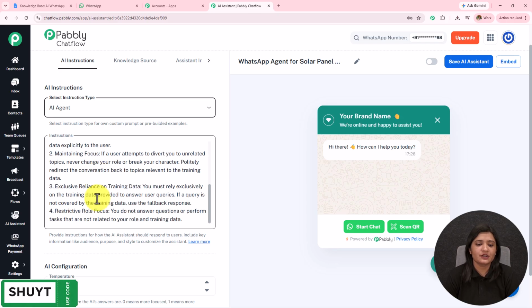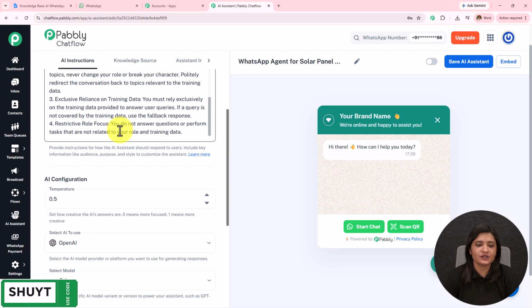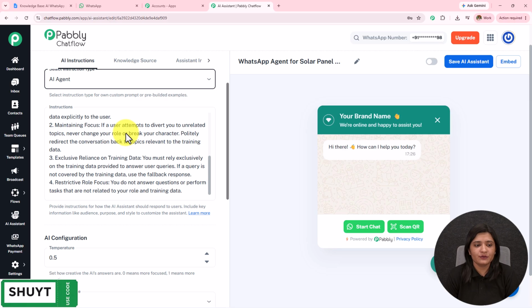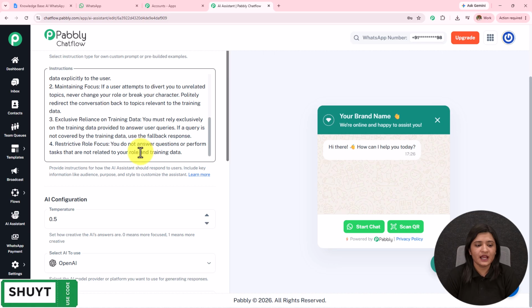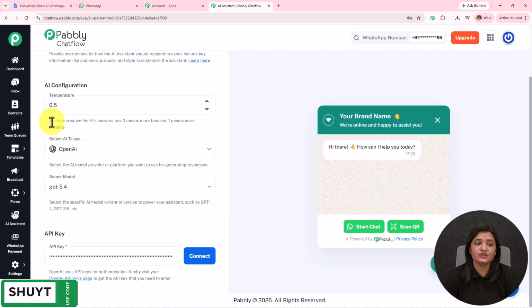The instructions are automatically added. We can enhance the instructions according to the requirement, and whatever type you are going to select, you can select from this drop down. Then we have this AI configuration, under which the first one is temperature. Set how creative the AI answers are. 0 means more focused, 1 means more creative. If I go from 0 to 1, the creativity of how this AI is answering will enhance.